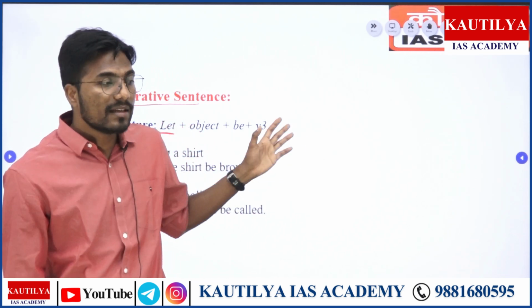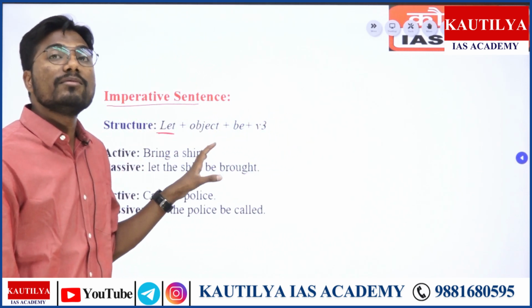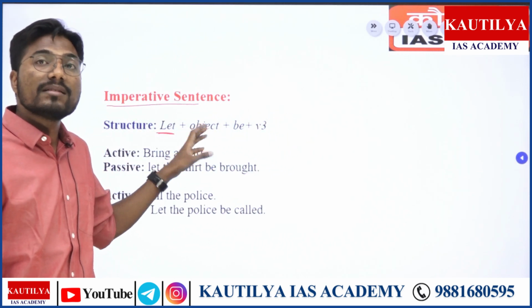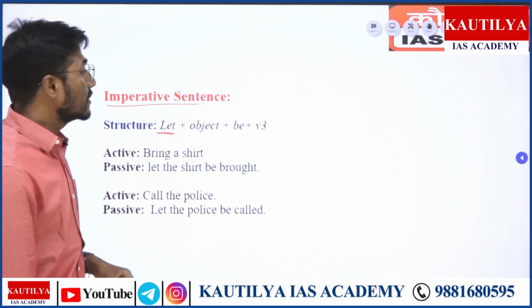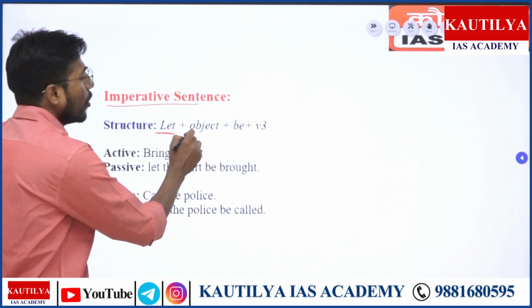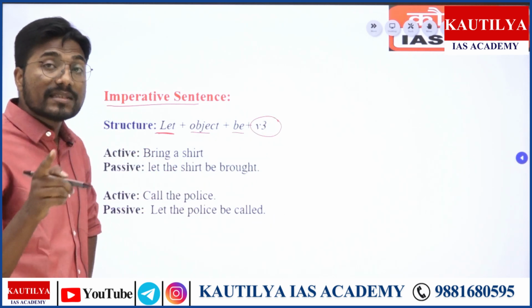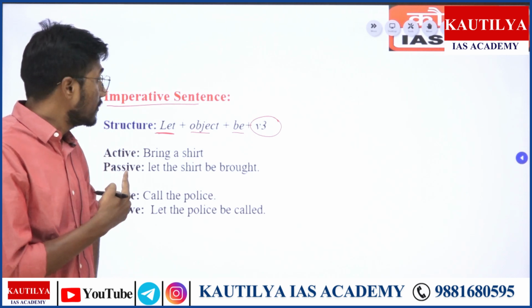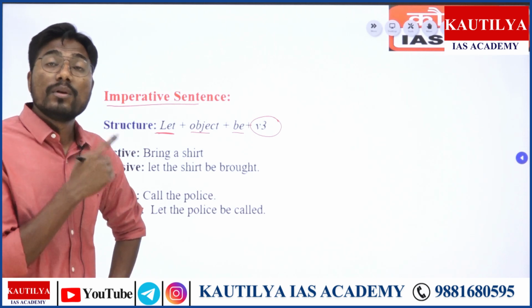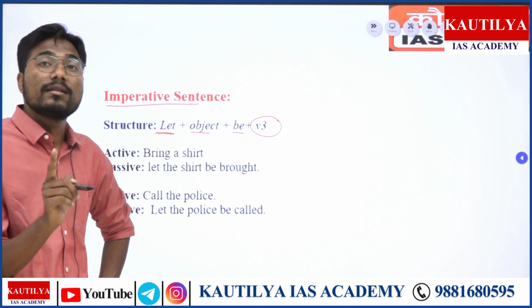So these are basically imperative sentences, and imperative sentences are to be started with let only. So the sentence is let object be and V3. Examples have been asked earlier. I want you to mug up this structure. So let object be plus verb form number third.